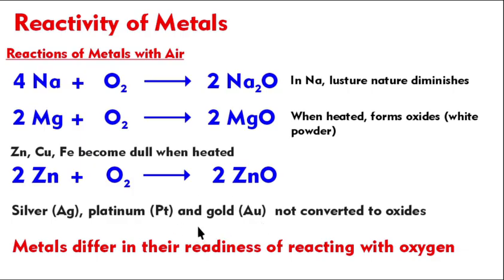That is why gold is very expensive, because over time they don't form oxides, so the luster does not disappear. They do not react with water. They do not react with dilute acids. That is why gold is very expensive, and even platinum and silver.